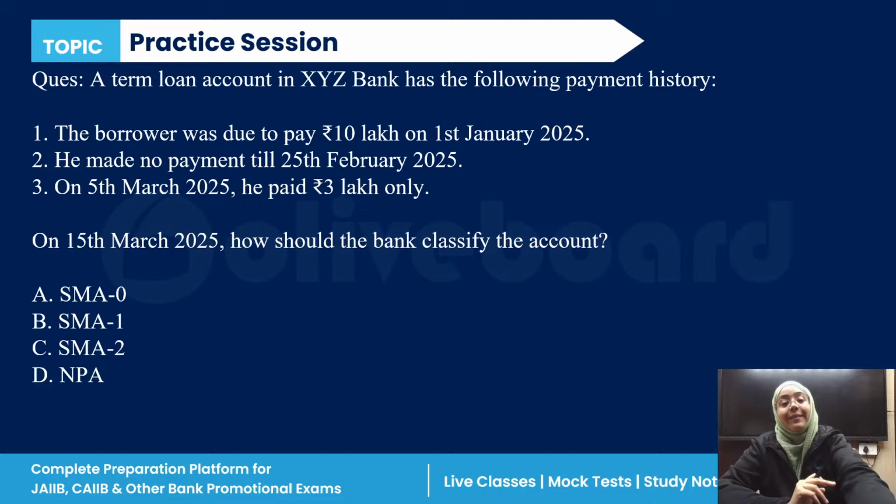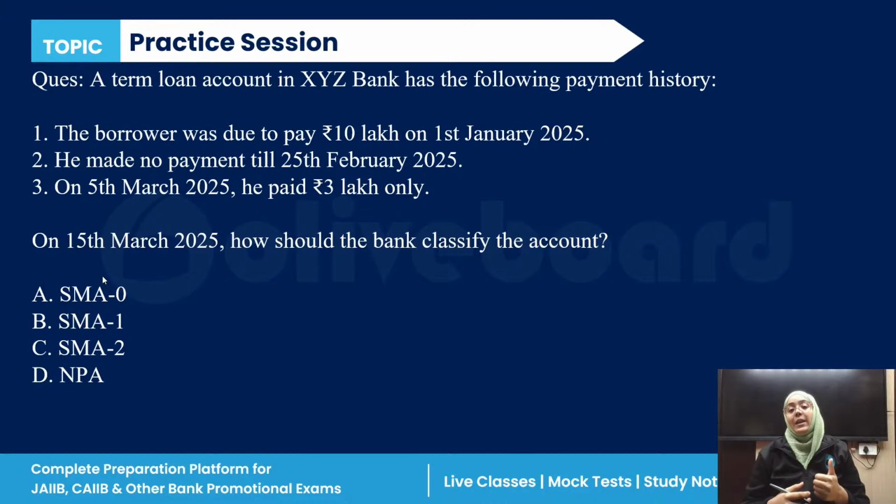Tell me the correct answer, everyone. It's very simple again. You have to remember the concept. If the concepts are clear, the question is very easy for all of you. Tell me the correct answer. Okay, Sneha is saying SMA 1. And everyone else, answer this question, guys. So Krishna is saying SMA 2. So the correct answer is what, guys?